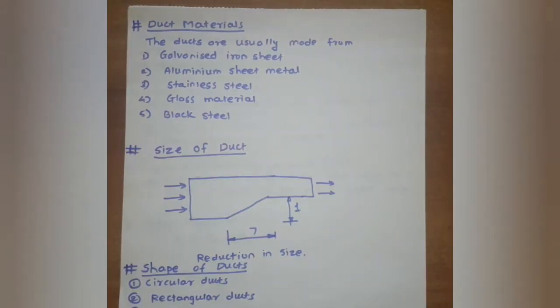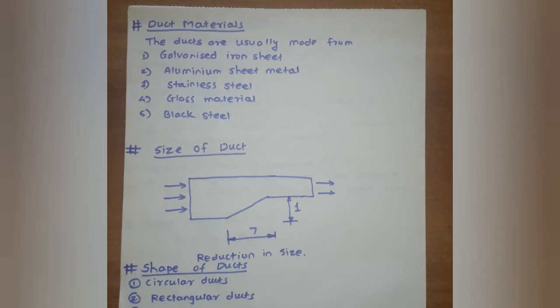The next point is duct materials. The duct materials are usually made from galvanized iron sheet, aluminum sheet metal, or black steel. The most commonly used duct material in air conditioning systems is galvanized sheet metal, because the zinc coating of the metal prevents rusting and avoids the cost of painting.